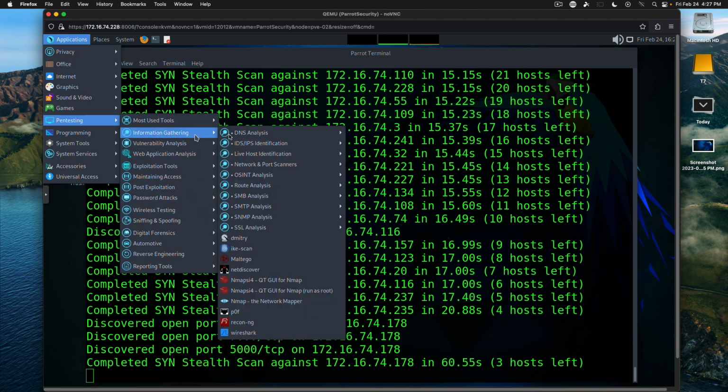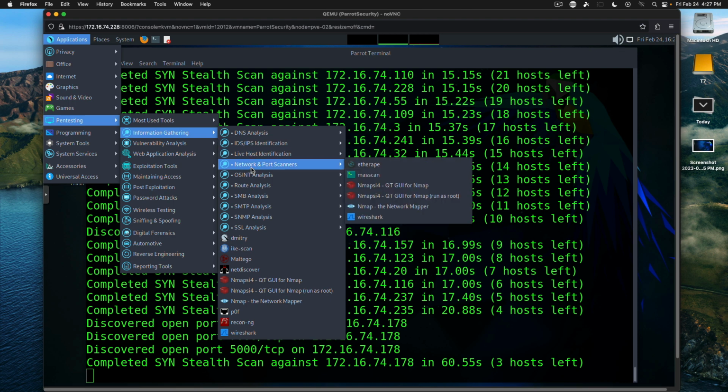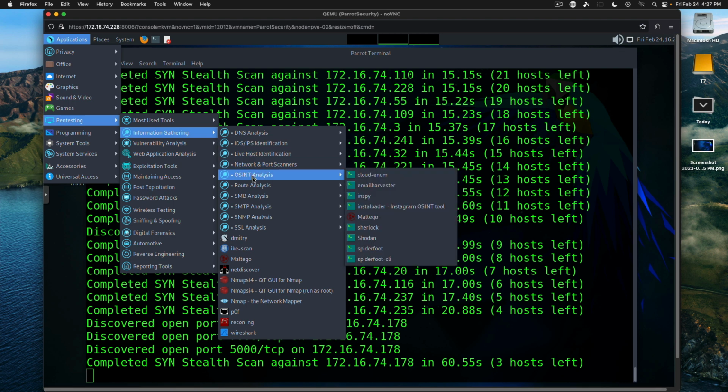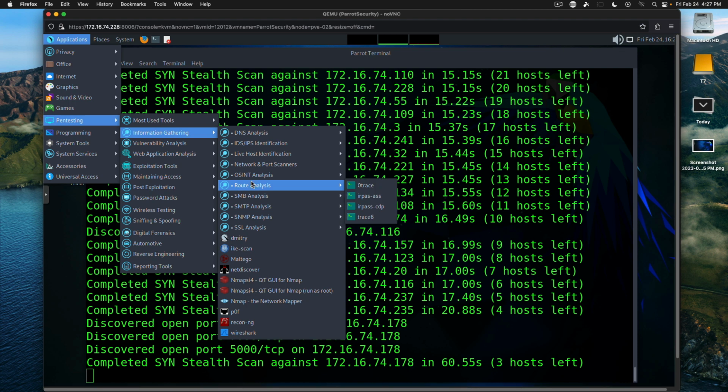Information gathering, you're looking at just a slew of utilities. Many of these can also be found in Kali Linux, in Backbox, and other distributions that are related and targeting security people.